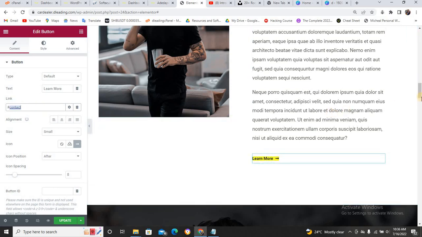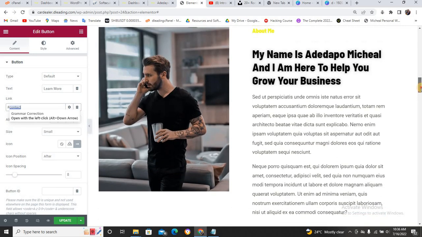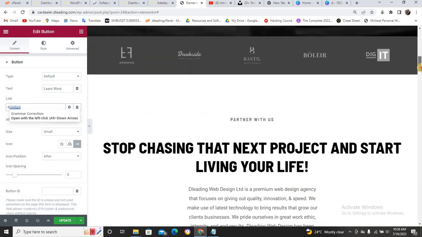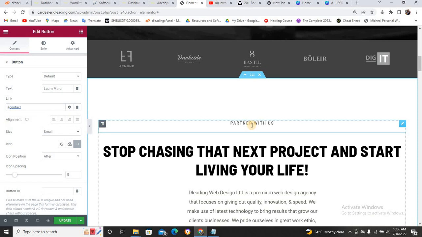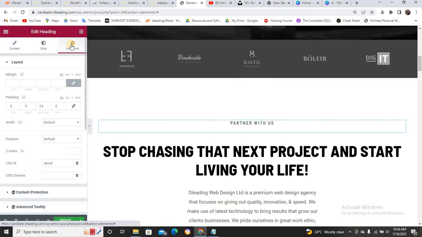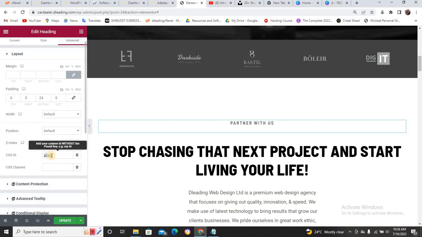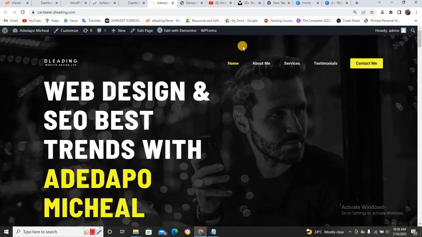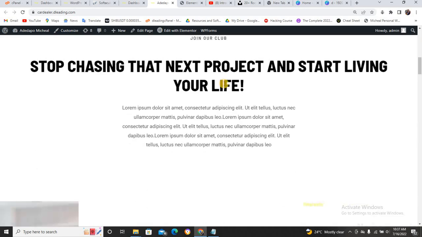Let me show you something you need to know that you don't know. Now, if you look at this particular place, this partner with us, just click on it. When you click on it and come to this particular place, just come to this CSS ID. Can you see? CSS ID is showing about. So when anybody clicks on this about, I will show you the link in the back end very soon. It's just hashtag about, so when they click on it, it's going to take you to this about.